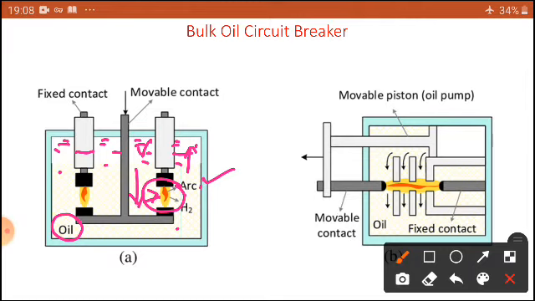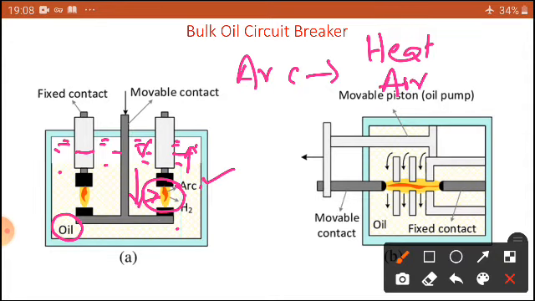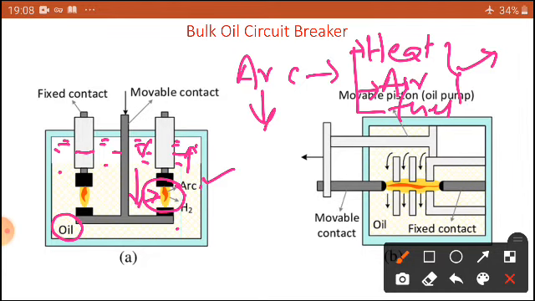The arc cannot be sustained. As we know, to sustain an arc, heat is required, air is required, and fuel is required. So if these three are continuously available, the arc may be sustained for that time. So our aim is to cut off these things to nullify the arc.